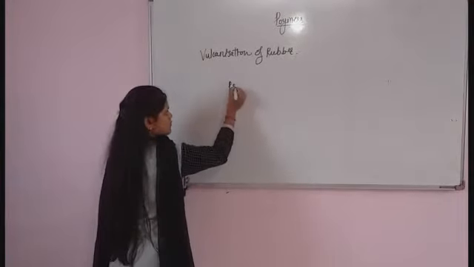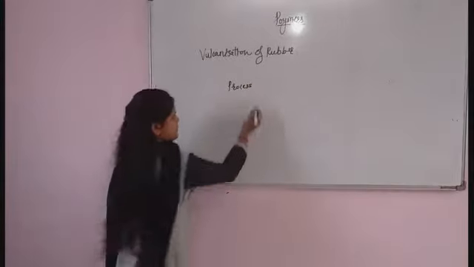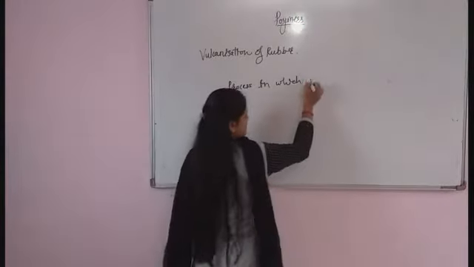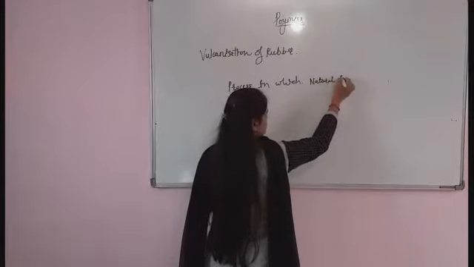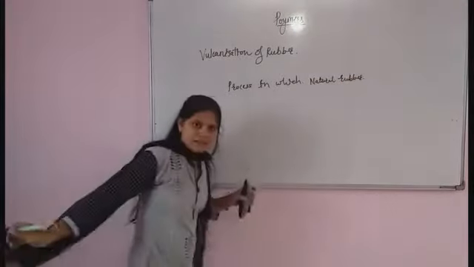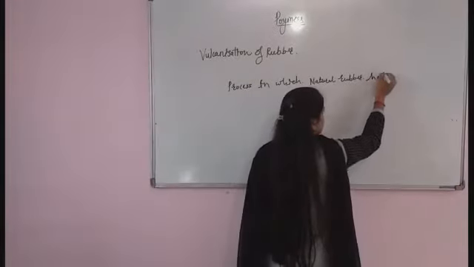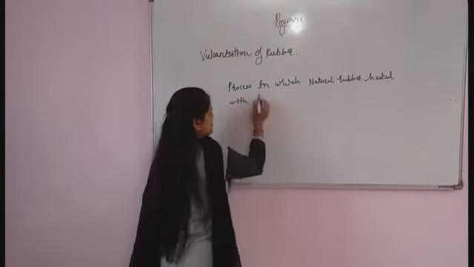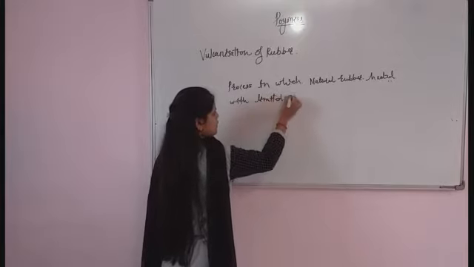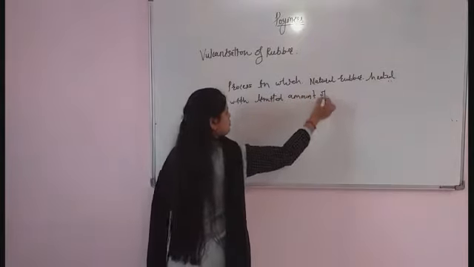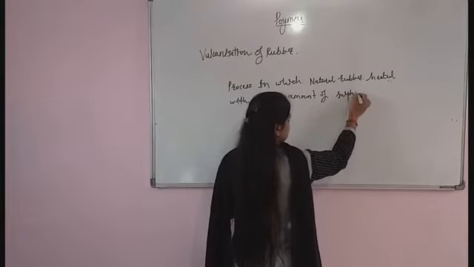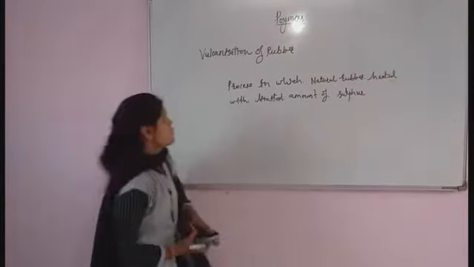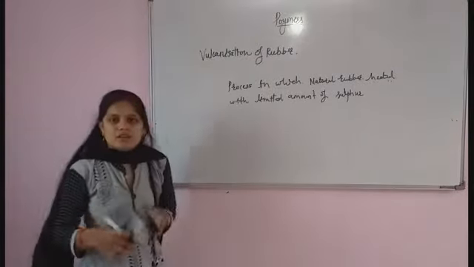So what is meant by vulcanization of rubber? It is a process in which natural rubber is heated with a limited amount of sulfur, so there is a formation of good quality of rubber. It is nothing but vulcanization of rubber.